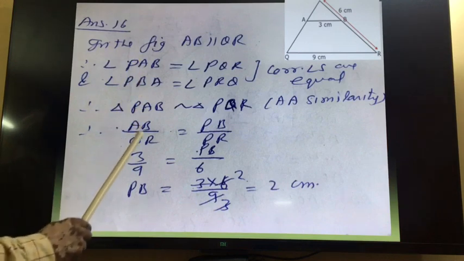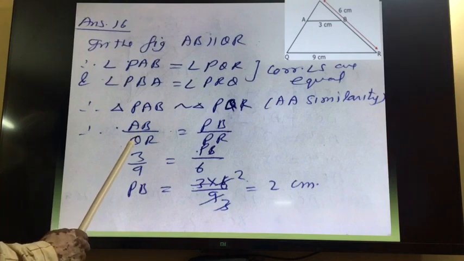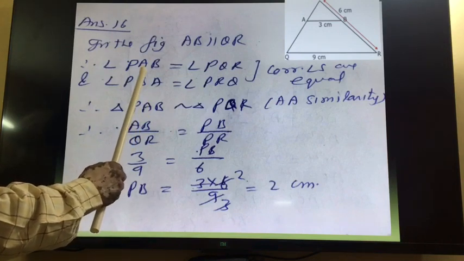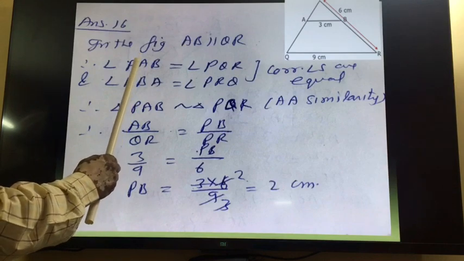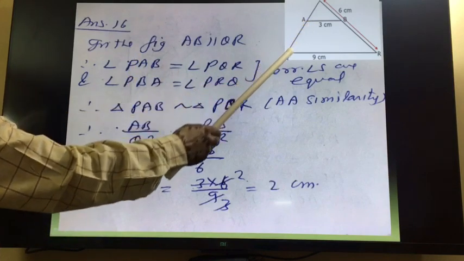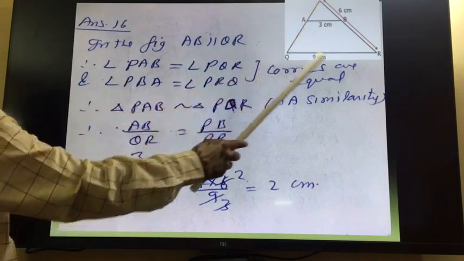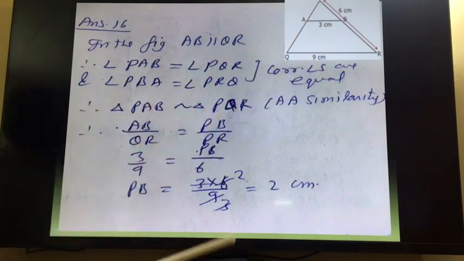So this is the forward way, this is correct. And similarly in the reverse way also, if sides are proportional, then triangles are similar. If triangles are similar, then corresponding angles are equal. So here I am using corresponding angles are equal. Therefore these two triangles, the small one and the big one, both are similar, and if they are similar, then